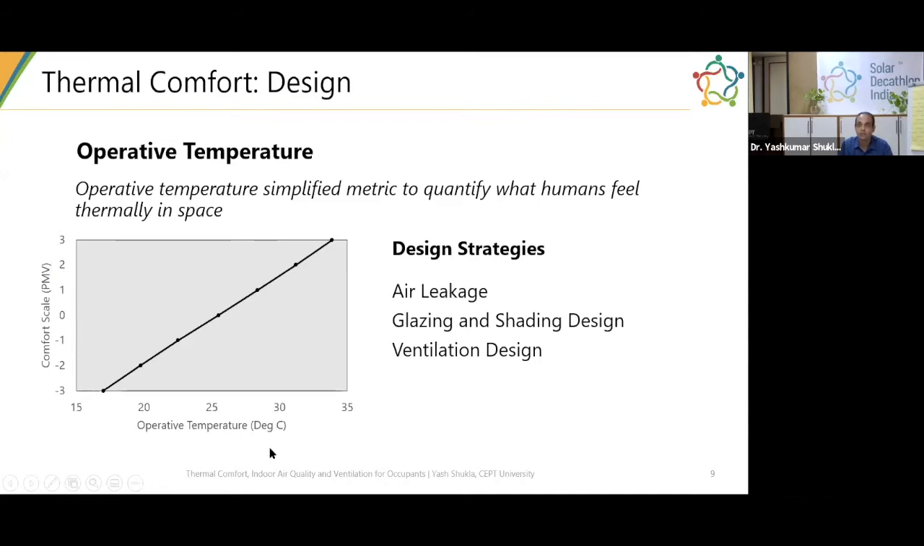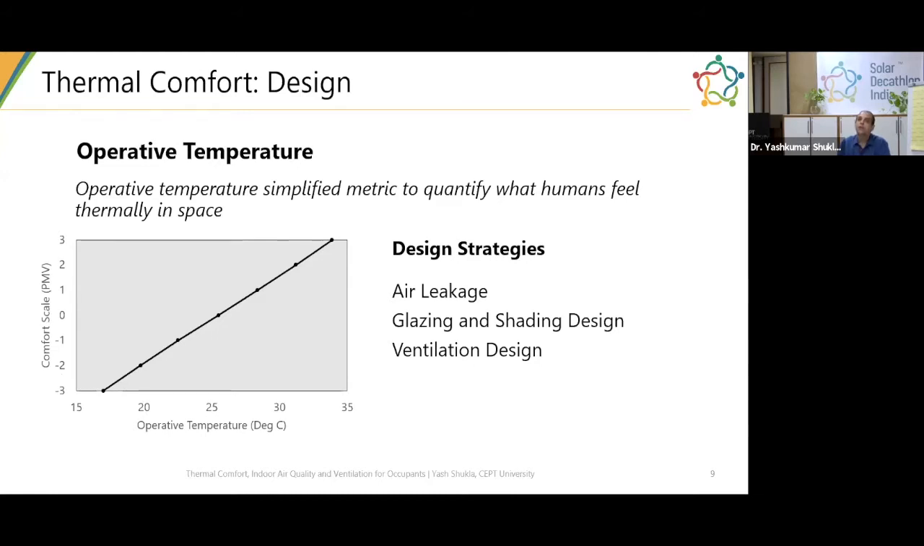So at 32, 33 degrees, when you have very low air velocity, 50% relative humidity, and standard office clothing and activity values, this line demonstrates how strong a correlation operative temperature has with the comfort scale. So you would want to be in the middle of the scale around 0, between minus 0.5 and 0.5, to make your occupants comfortable.